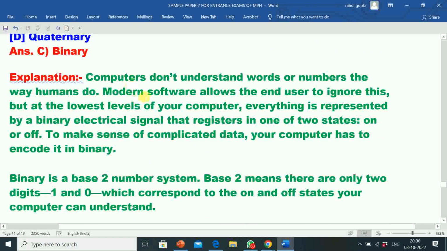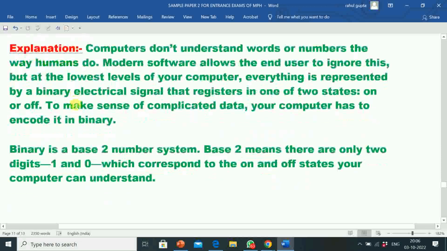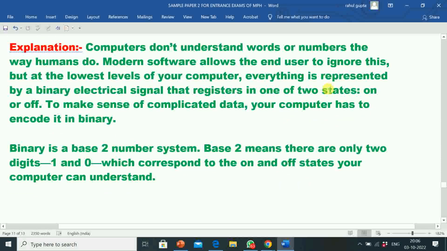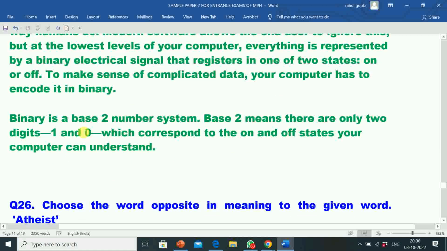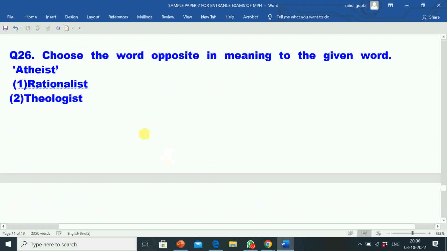Its explanation is, computers don't understand words or numbers the way humans do. Modern software allows the end user to ignore this, but at the lowest levels of your computer, everything is represented by a binary electrical signal that registers in one of two states, on or off. To make sense of complicated data, your computer has to encode it in binary. Binary is a base 2 number system. Base 2 means there are only two digits, 1 and 0, which correspond to the on and off states your computer can understand.